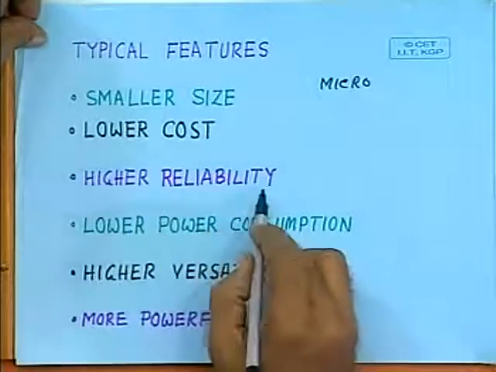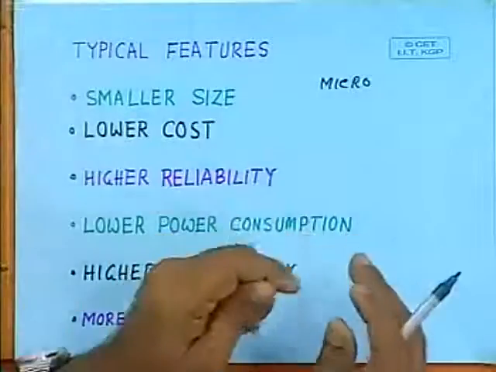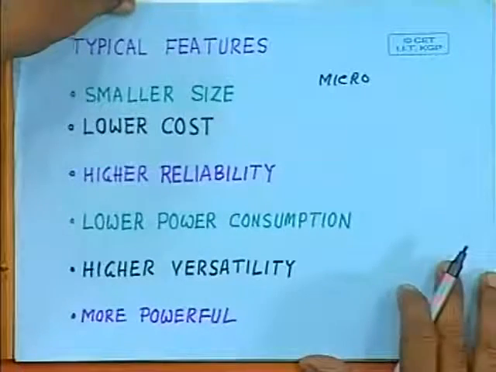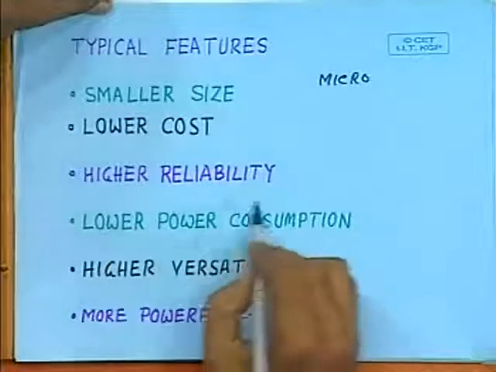However, they are very reliable. The reliability is coming from the basic property of integrated circuits. Because these are integrated circuits, with the increase in complexity, the reliability does not decrease. The reliability depends on the die size, and as the number of transistors per die is increasing, with increasing complexity, reliability is not decreasing.